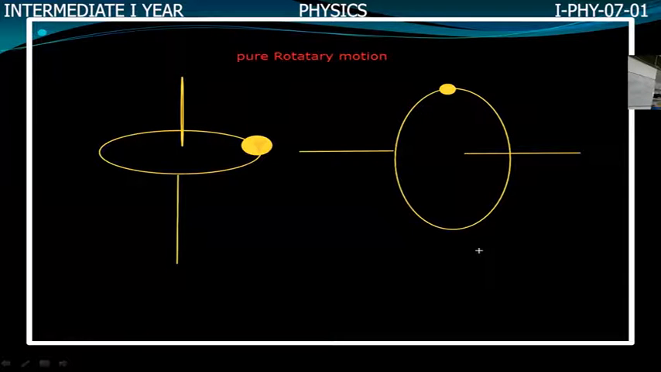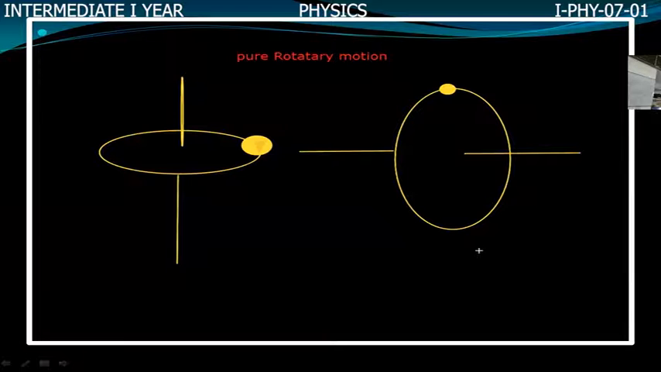But in some cases, the axis of rotation may not be real, but imaginary. For example, planets revolve around the sun in an elliptical path. The motion of planets also belongs to rotatory motion, but in the case of planets, the axis of rotation is imaginary; it really does not exist. In day-to-day life, all rotating bodies are provided with an axis of rotation. This is pure rotatory motion.